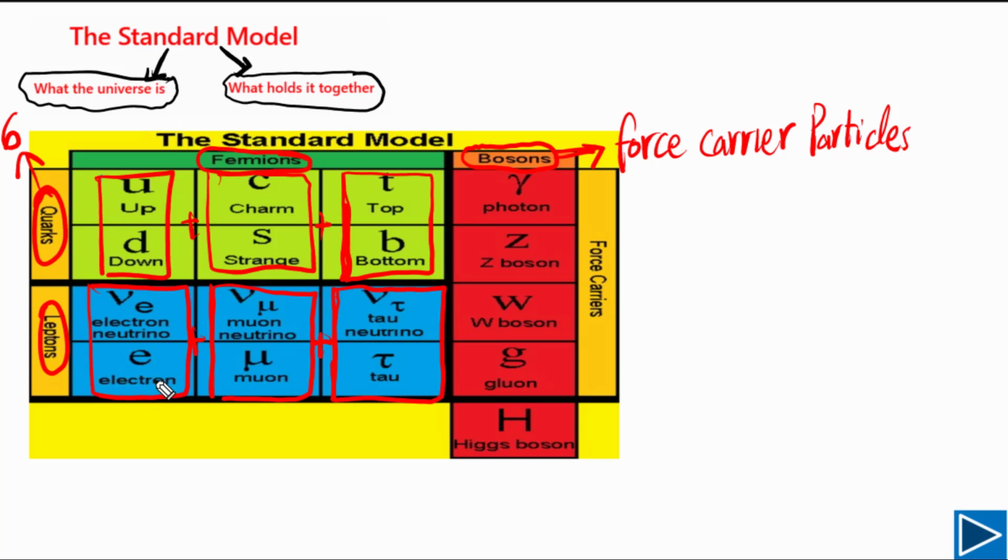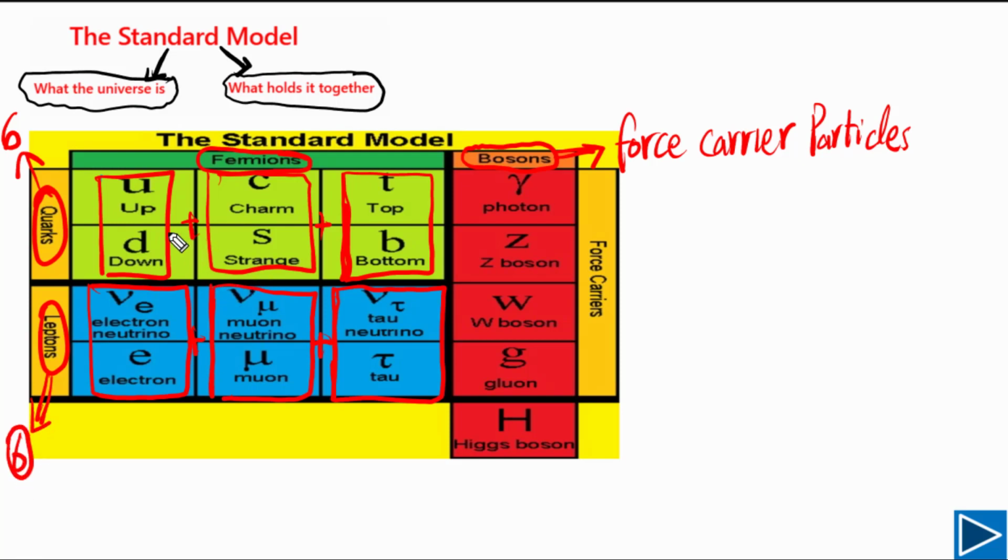So a very important point to understand is that the electron has its own electron neutrino. We have the muon lepton, it has its own muon neutrino. We have the tau, and the tau has its own tau neutrino. So the leptons are also 6 in total.